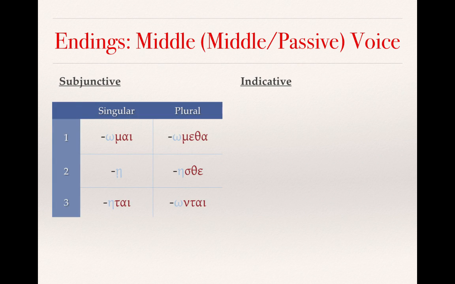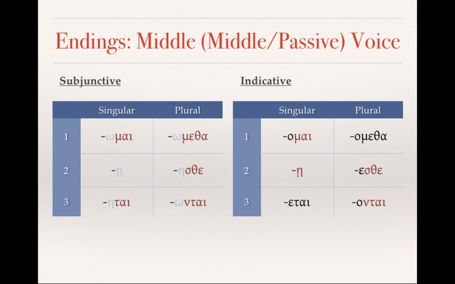Once again, I've used the blue font to indicate those areas of lengthening, and then the red font to indicate those personal endings that we've become very used to. And then just to present it in comparison to the indicative, once again, it will show the lengthening of those connecting vowels. As we saw with the active voice, there are some similarities between the subjunctive and the indicative. For example, the second singular is identical in both moods, and so only the context will tell you whether you have a subjunctive mood or an indicative mood.